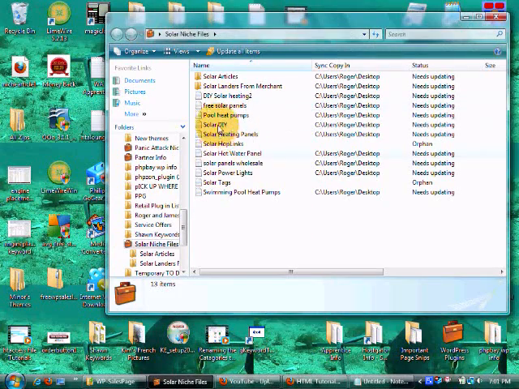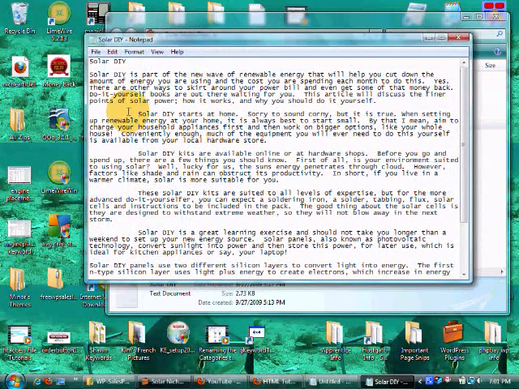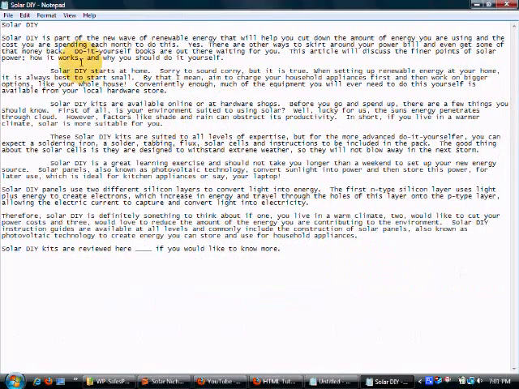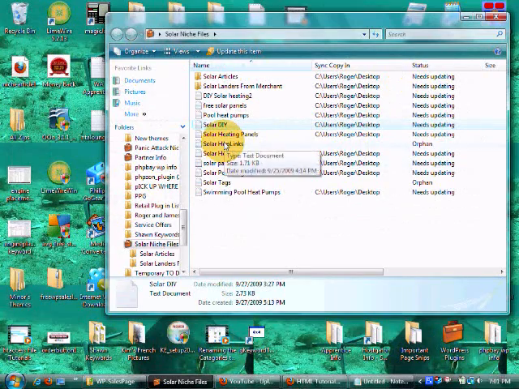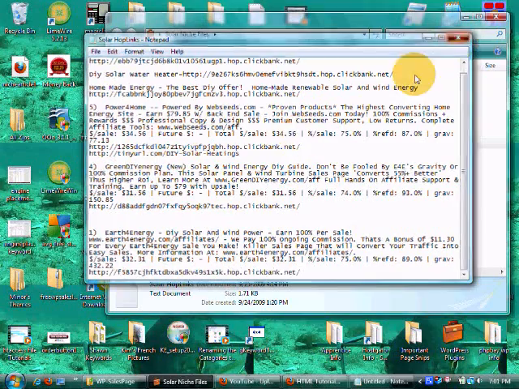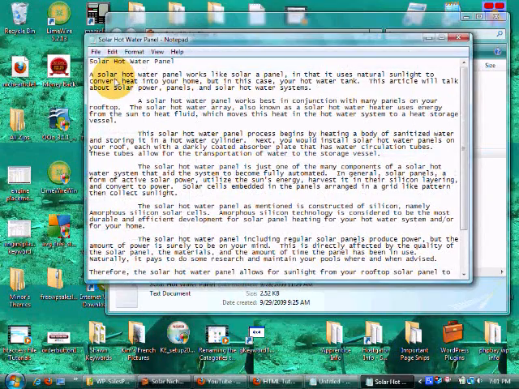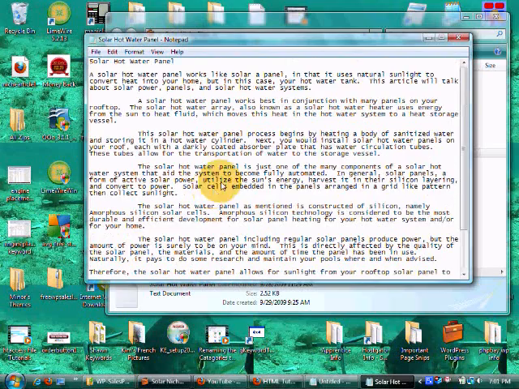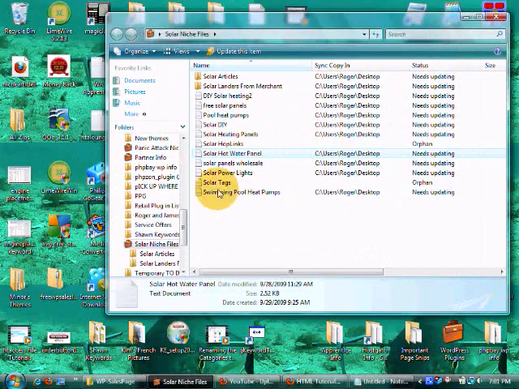I'm going to take a simple article, solar DIY, do it yourself, and show you how to flip this thing. 1, 2, 3, 4, 5, 6, 7. It's only got 7 paragraphs. How did that slide by me? Let's see. That's not going to use even either. 1, 2, 3, 4, 5, 6, 7, 8. Not ideal. Okay, let's see.